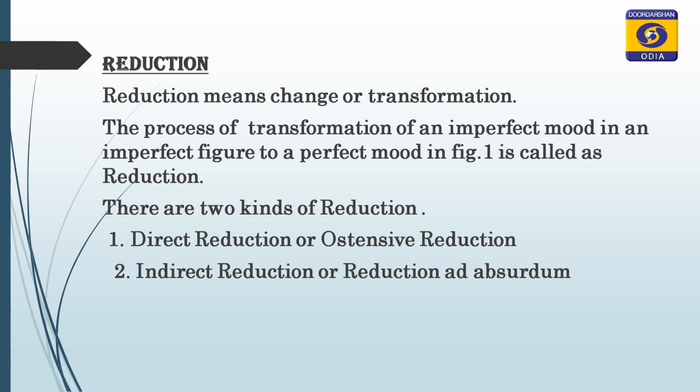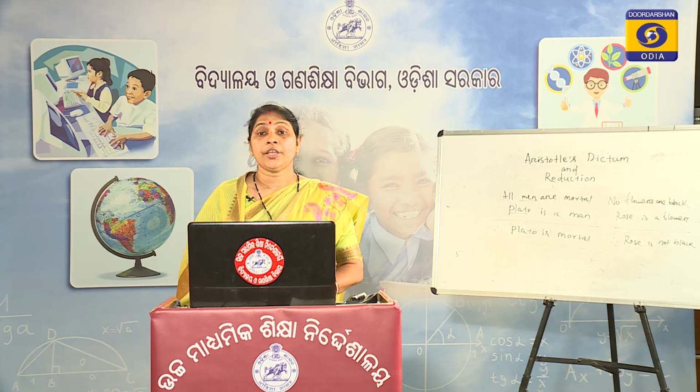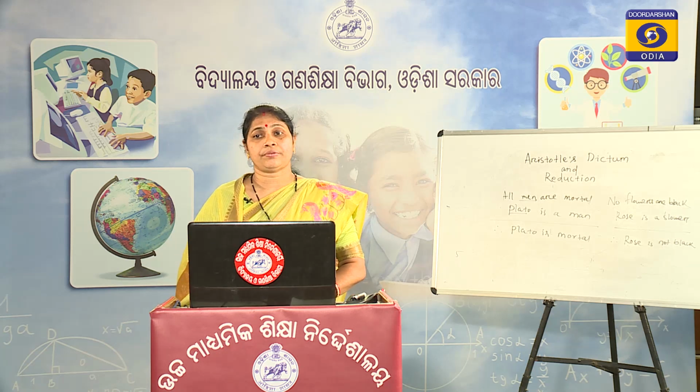of reduction or in this process of transformation, the imperfect moods of imperfect figures, according to Aristotle, second, third and fourth figure are considered as imperfect figures, and all the moods of second, third, fourth figure are imperfect moods. So here in order to test the validity of the imperfect moods of imperfect figure, he has given a method, a process, a procedure that is called reduction.